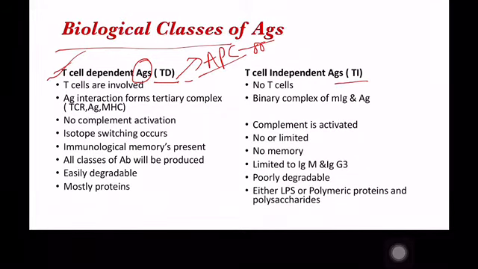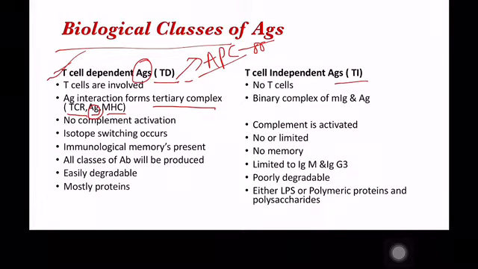Once this happens, it forms a tertiary complex. The tertiary complex includes the T cell receptor present on the T cells, the antigenic fragment, which is complexed with the MHC2. So the antigenic interaction forms a tertiary complex. It includes the TCR, antigen and major histocompatibility complex 2.